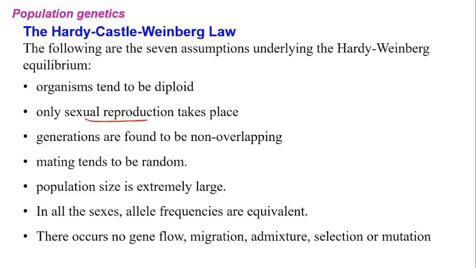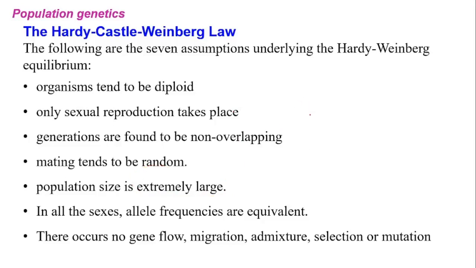And the second point is the same: the organism should participate in sexual reproduction to apply this Hardy-Weinberg equilibrium. The generations should not overlap, and mating should be random. Random mating means mating should not be restricted within the same group in the population. So that's the third and fourth conditions. And the population size should be extremely large to apply this formula.